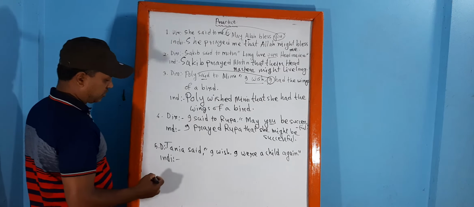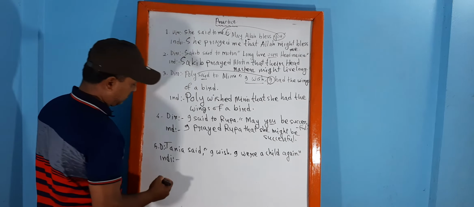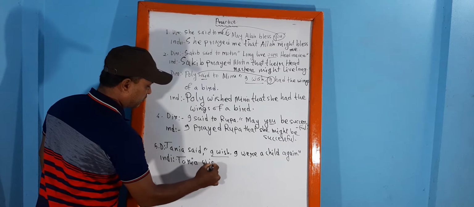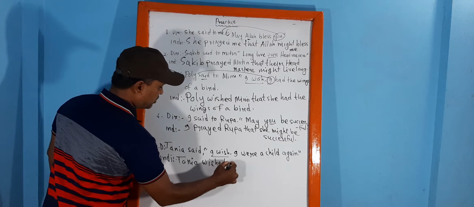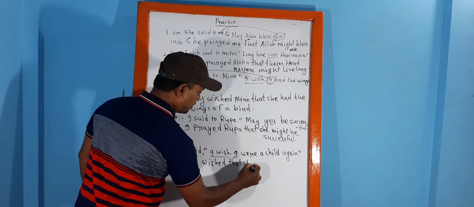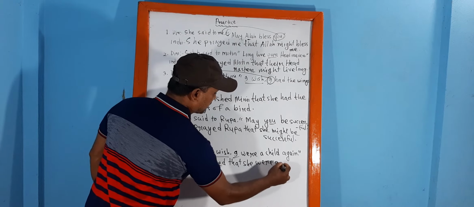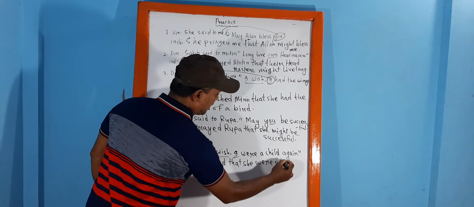Now let's come to sentence number 5. The sentence will be started with "I wish". So Tania wished that. "I" will indicate the subject. So here will be "she were a child again".